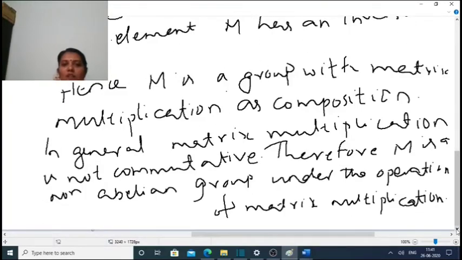In general, to show that it is non-abelian, matrix multiplication is not commutative. Therefore, M is a non-abelian group under the operation of matrix multiplication.